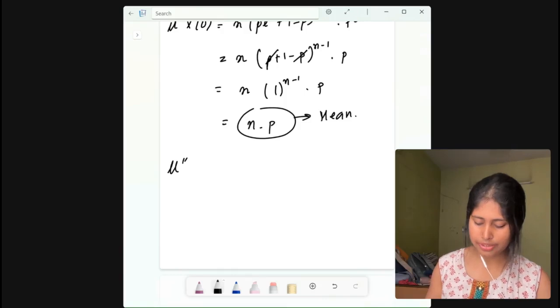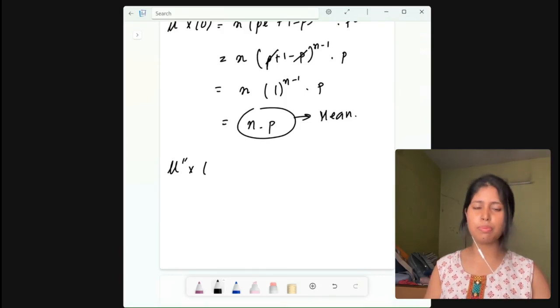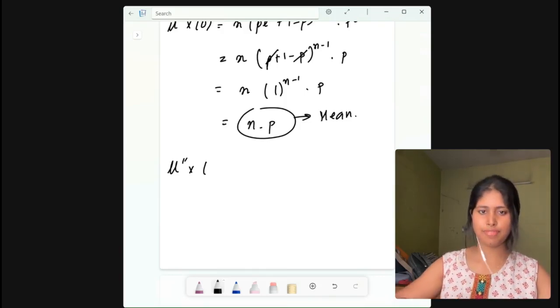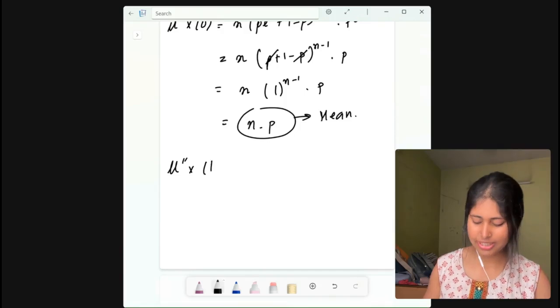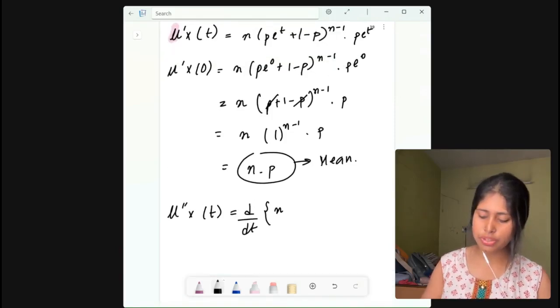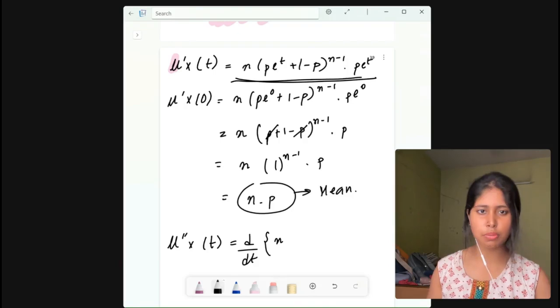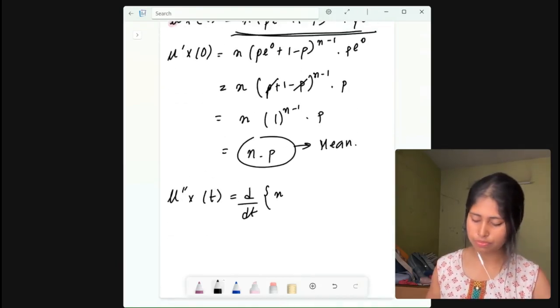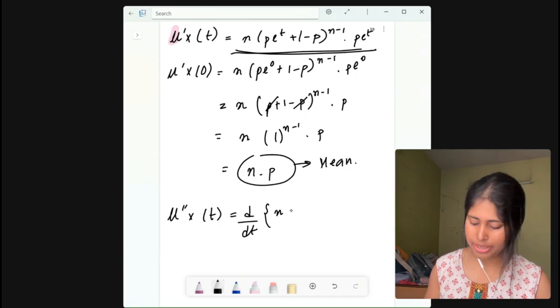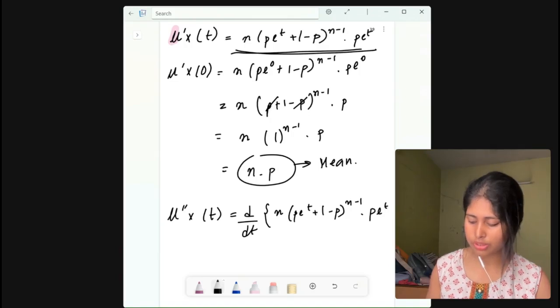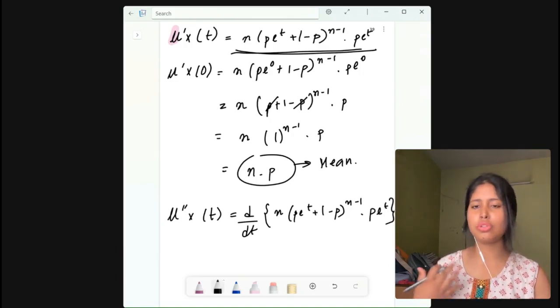M double dash x. First, we need to do the differentiation. Then we will put t equal to 0. So now d/dt of n into, now see what was there, you differentiate this term, right? So n into (p·e^t + 1 − p)^(n−1) into p·e^t. Now this is the term you need to differentiate.